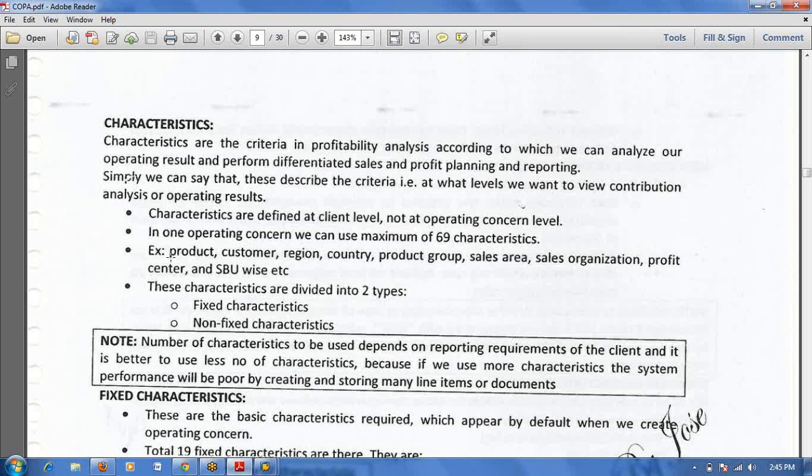Our requirement is material-wise, which is more than 69. Here, material is one characteristic. Okay, you want to see the profitability material-wise. Material is one characteristic. Why do you need 69 material-wise only?